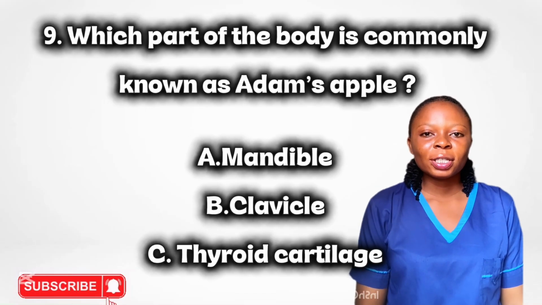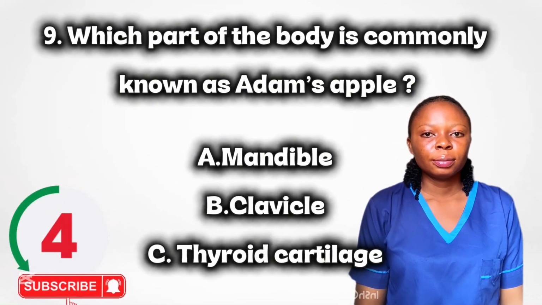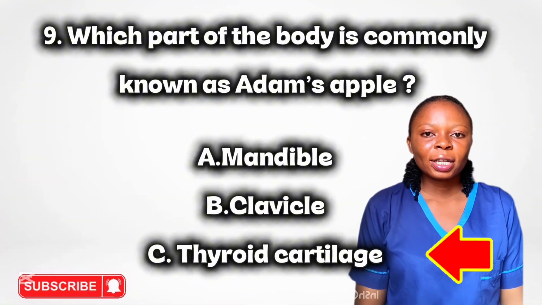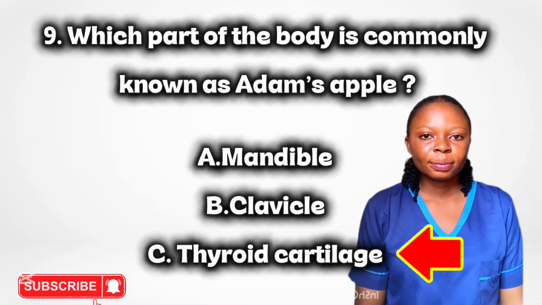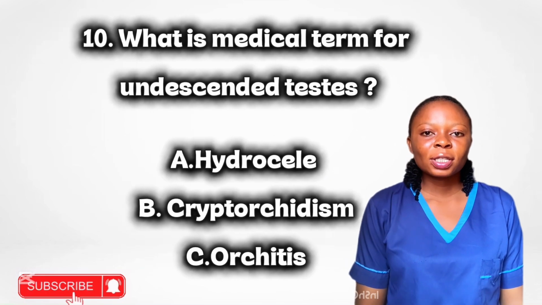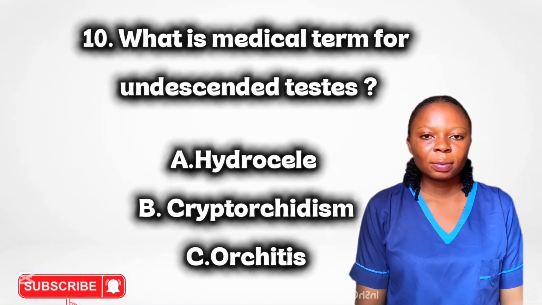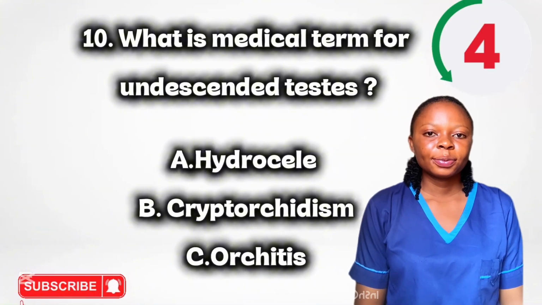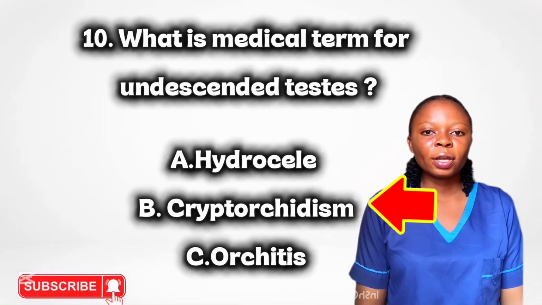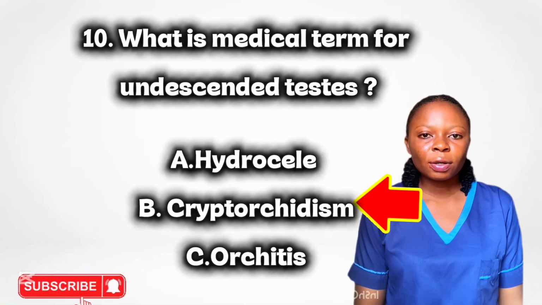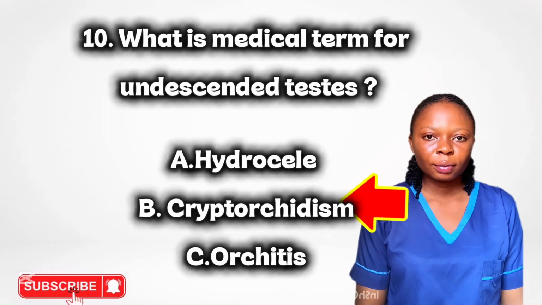Which part of the body is commonly known as Adam's apple? Thyroid cartilage. It is the laryngeal structure in the neck. What is the medical term for undescended testes? Cryptorchidism. Testes fail to descend into the scrotum.